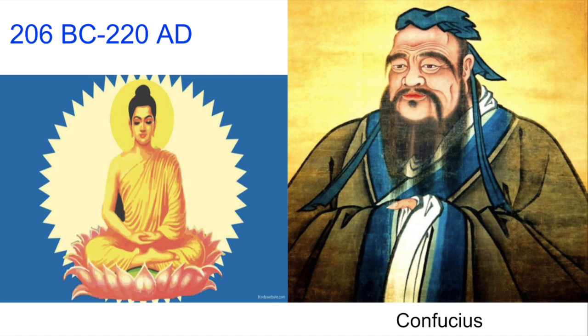206 BC to 220 AD. During the Han Dynasty, the first Chinese Golden Age occurs. Specifically, Confucianism spreads as the official philosophy. Buddhism starts to enter the country and improves the economy.